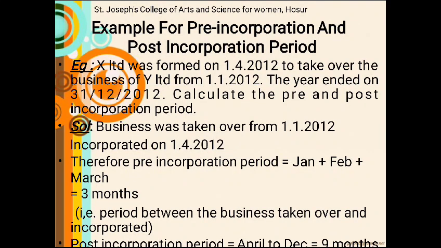So the period before incorporation should be called pre-incorporation. Before 1/4/2012, from January, we have 3 months only: January, February, March. So the pre-incorporation period is 3 months. The post-incorporation period means after incorporation, so it is 1st April 2012 to 31/12/2012. Here April to December we have 9 months. So the post-incorporation period is 9 months.